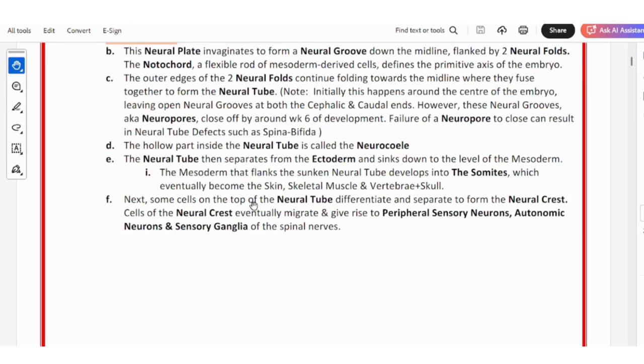Next, some cells on the top of the neural tube differentiate and separate to form the neural crest. Cells of the neural crest eventually migrate and give rise to peripheral sensory neurons, autonomic neurons, and sensory ganglia on the spinal nerve.